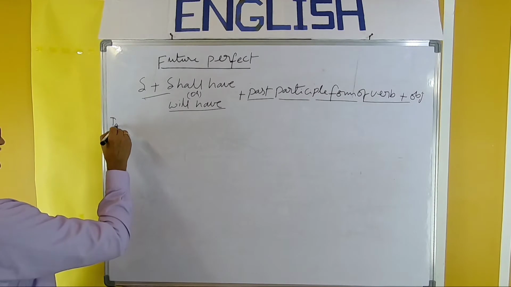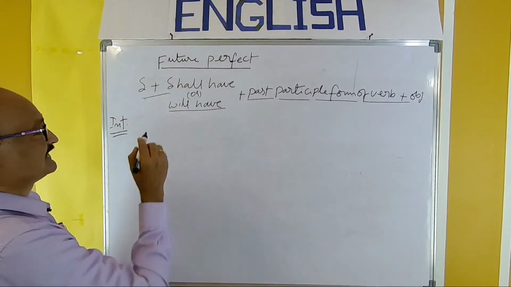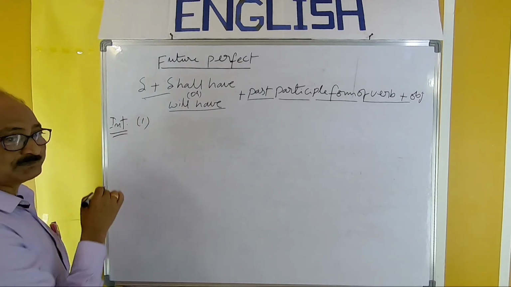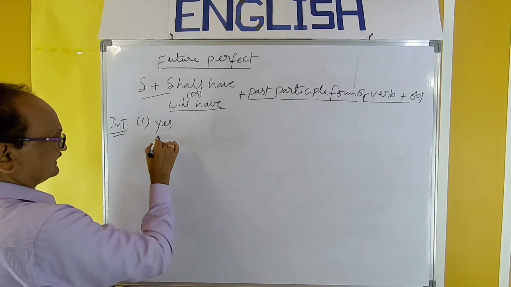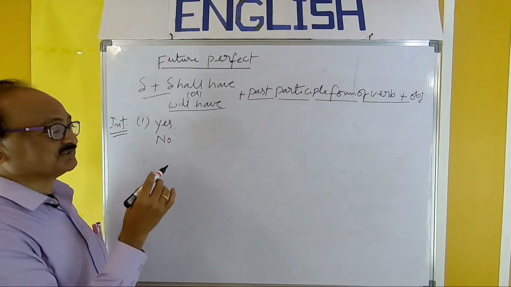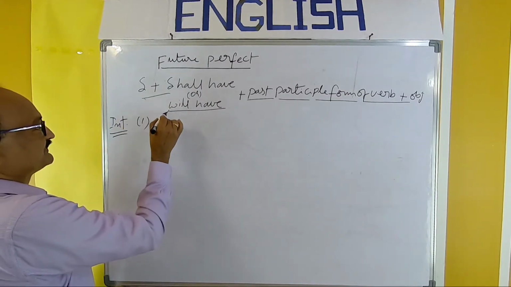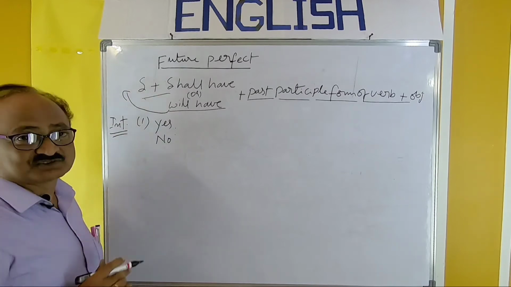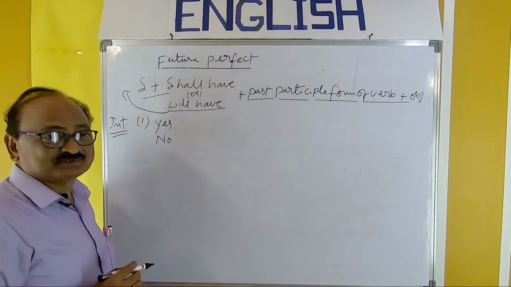Interrogative forms of future perfect. First type, yes/no questions. The basic pattern is so easy, so simple. We just have to shift the first auxiliary; it should be placed before the subject.